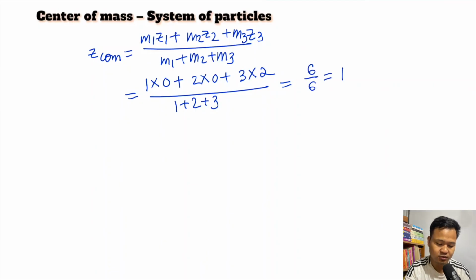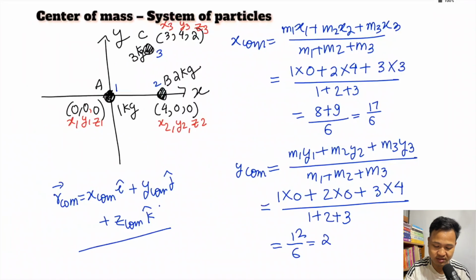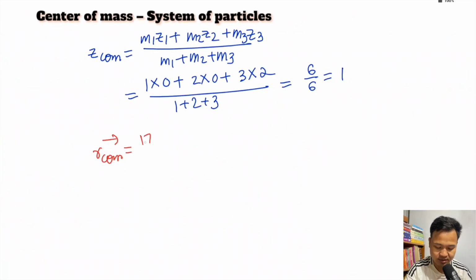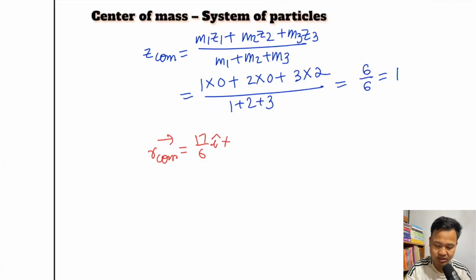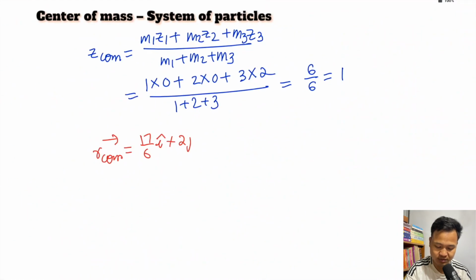So finally what is RCOM, the position of center of mass? XCOM i cap, XCOM is 17 by 6, 17 by 6 i cap, plus YCOM which is 2 j cap, plus 1 k cap.